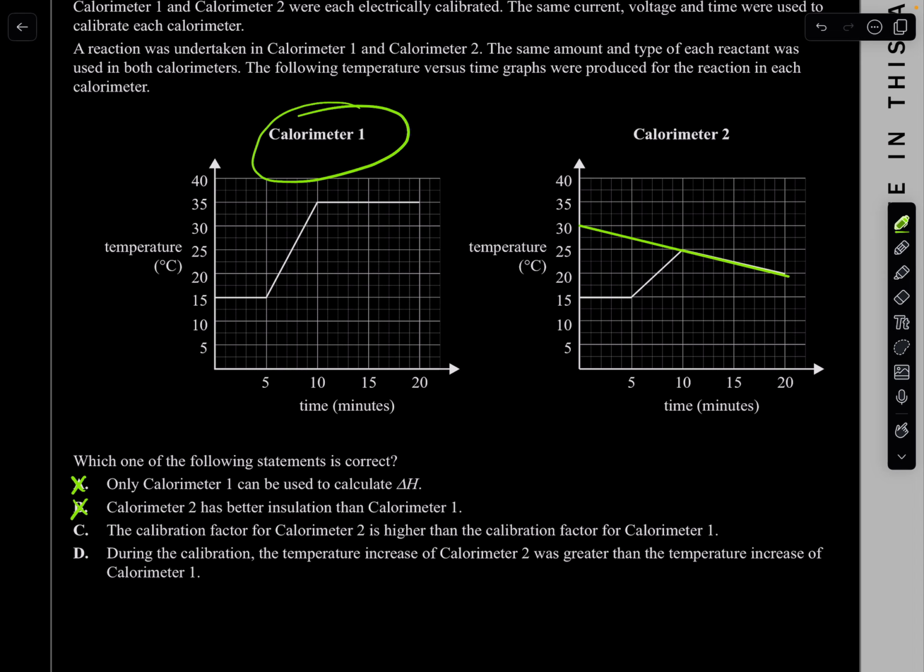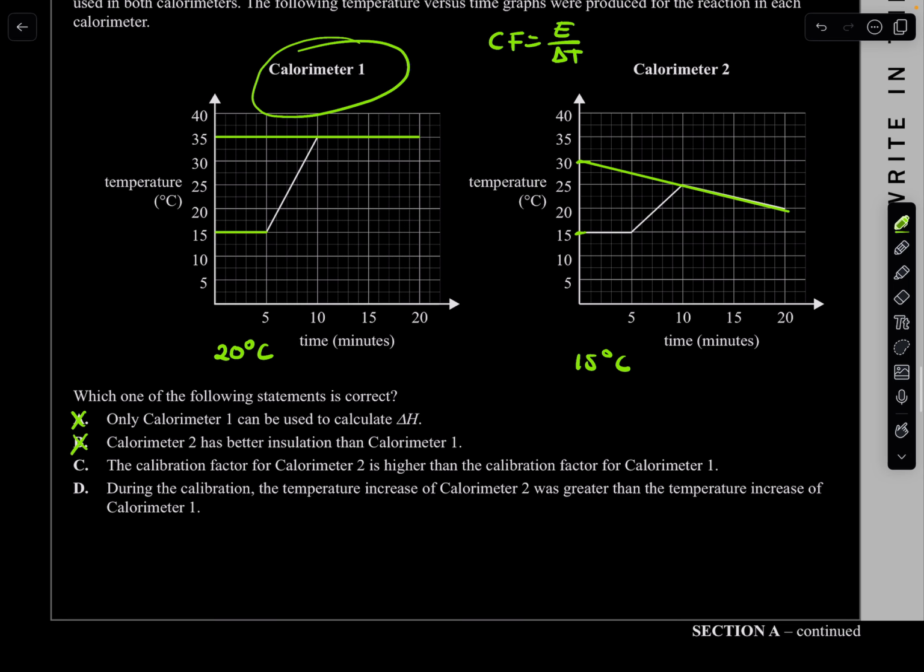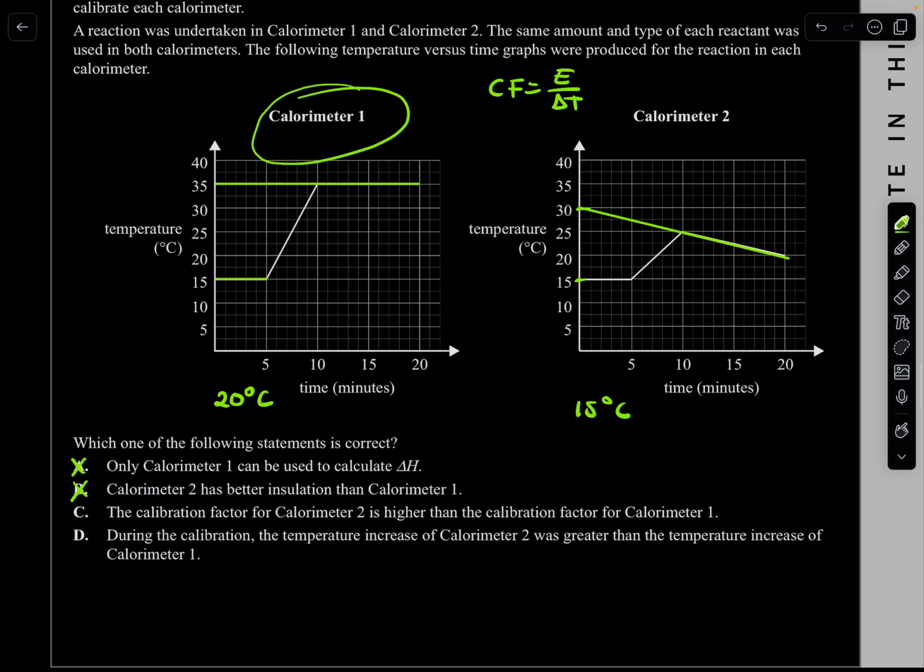C: The calibration factor for calorimeter 2 is higher than the calibration factor for calorimeter 1. Well, let's check that. We know the calibration factor is your energy over your change in temperature. Energy is the same, like we said, because they used the same voltage, current, and time. Now let's calculate the temperature change. This one is 35 minus 15, which is 20 degrees Celsius. Whereas this one is 30 minus 15, which is 15 degrees Celsius. The higher the change in temperature, the lower the calibration factor. This one has a higher temperature change, so it has a lower calibration factor.